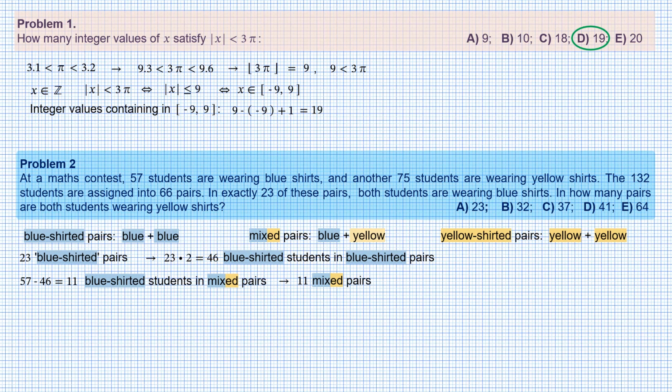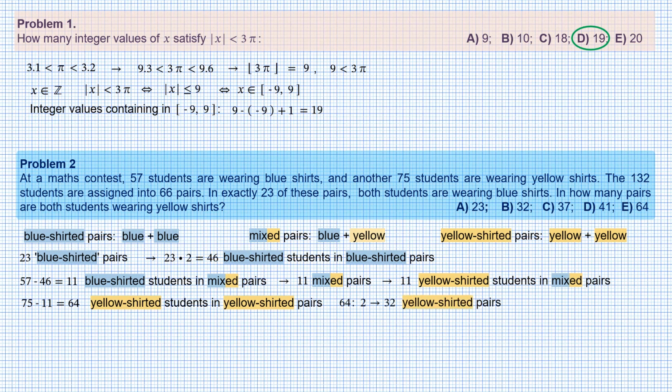Now look at that from another point of view. There are 11 students in mixed pairs wearing yellow shirts. The total number of students wearing yellow shirts is 75. Subtracting 11 from 75, we get 64 students in yellow shirted pairs, which corresponds to 32 yellow shirted pairs. This is choice B. Allons-y.